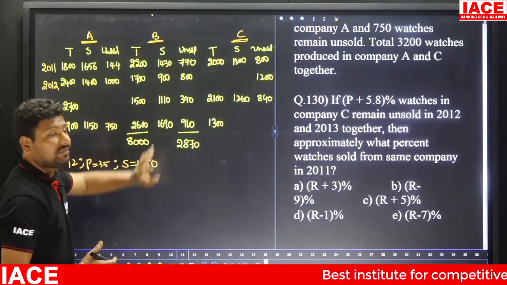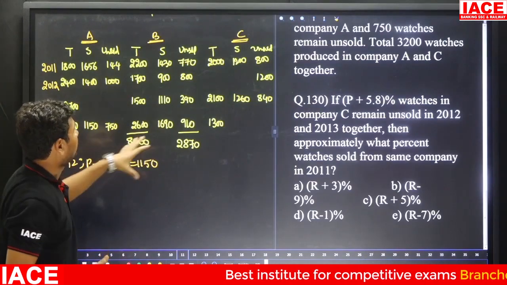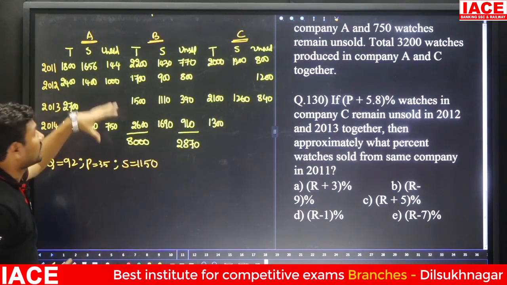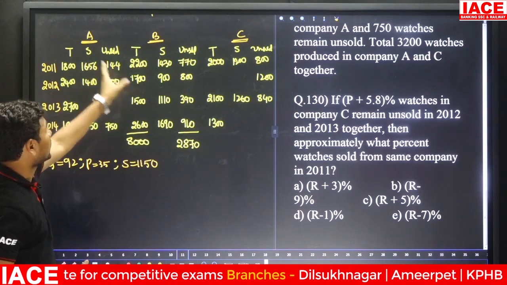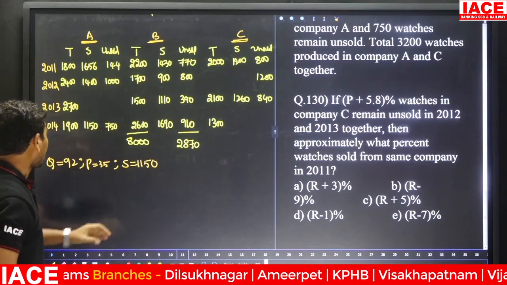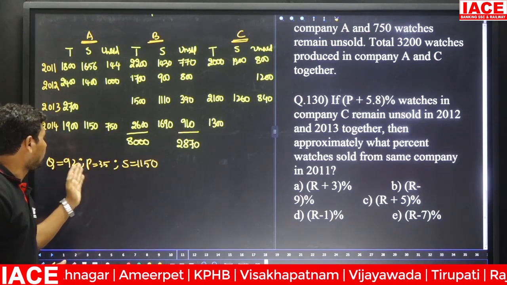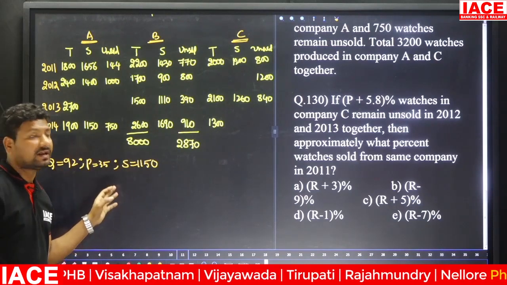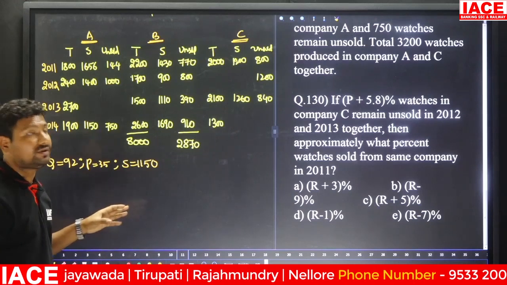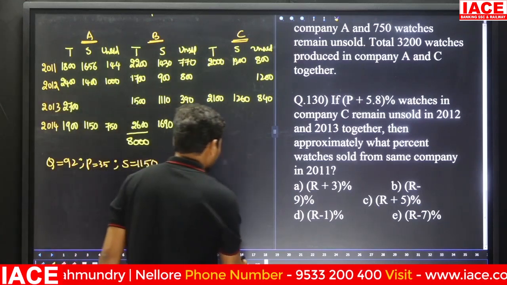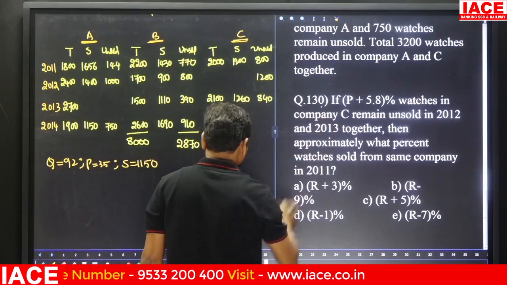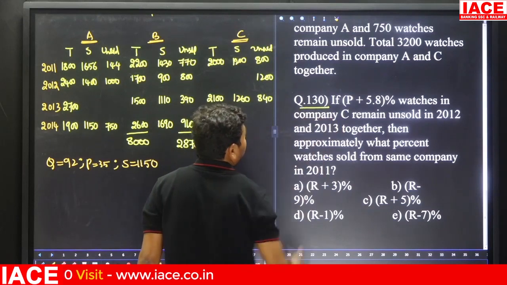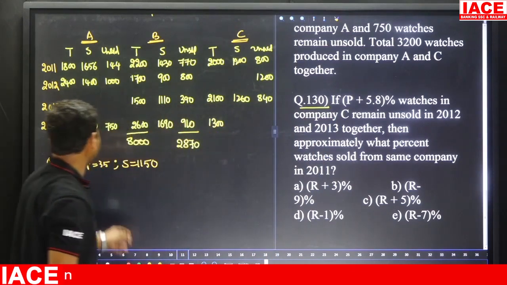Basically, whatever simplification is done, we created one table for all the years, with all the values for the total, sold and unsold of A, B, C for all the companies, and finding such values, Q value, P value, S value and R value are left. So based on this we have to solve it, and look at the first question for the data. Here the question is P plus 5.8%.